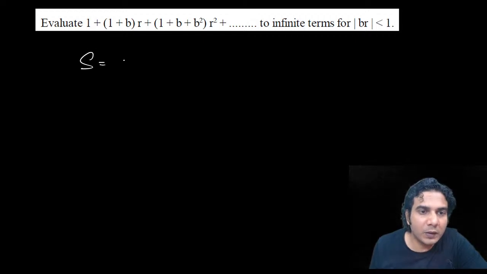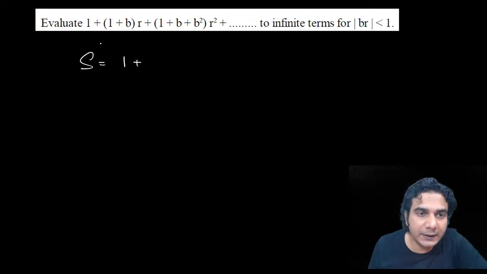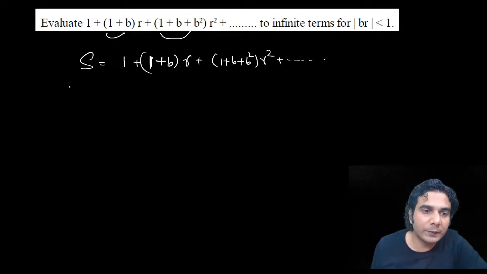So S is equal to 1. Basically, if you see this, this is a series in which the difference is forming a GP, but we are not concerned about it. We'll use the same method, all right. 1 plus b into r and 1 plus b square into r square plus so on, all right. So if you multiply it by r, the common ratio of the GP, which we can see.